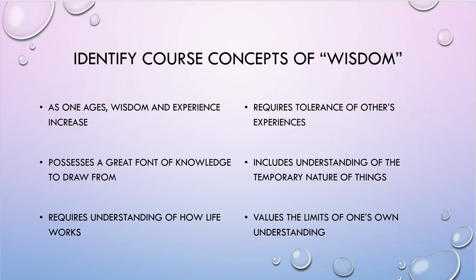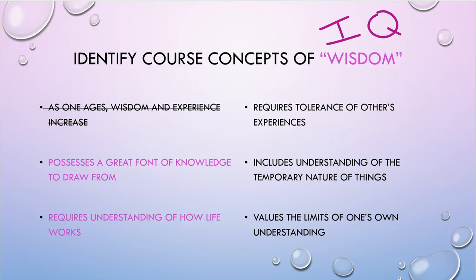So on the exam, you're going to be given a couple concepts. You're going to have to recognize which ones apply to wisdom, which ones don't. We decided that one does not, but some of these overlap with IQ. So which one of these are also included in the definitions of IQ, concept of intelligence, that we've discussed? So these also have to do with intelligence.